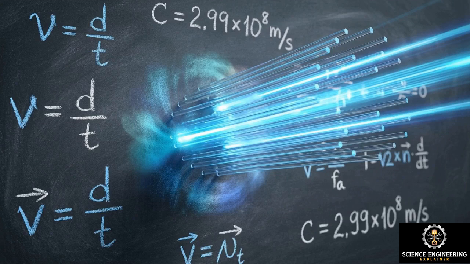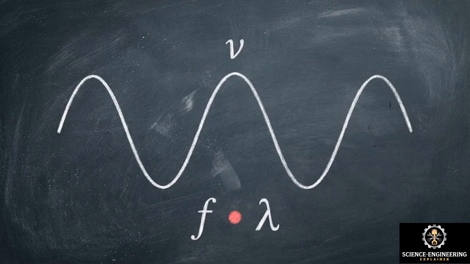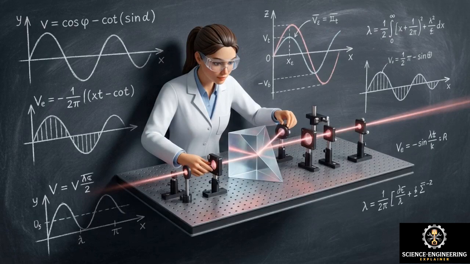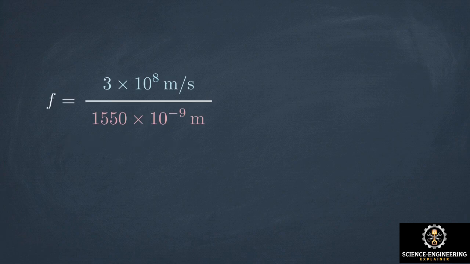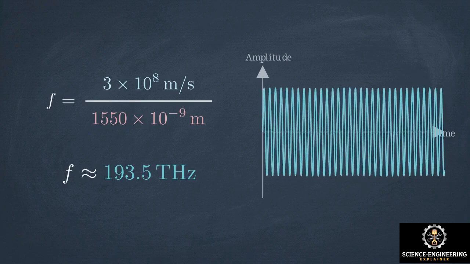Beyond its physical shape, the utility of a light wave depends entirely on its speed and frequency characteristics. The core relationship governing propagation states that a wave's velocity equals its frequency multiplied by its wavelength. For long-distance optical communication, engineers strictly utilize wavelengths in the infrared spectrum, primarily zeroing in on the 1550 nanometer window, where glass is most transparent. If we calculate the frequency for a 1550 nanometer wave traveling at the speed of light, it calculates out to roughly 193.5 terahertz. This massive oscillation rate provides the immense bandwidth capacity of modern networks.